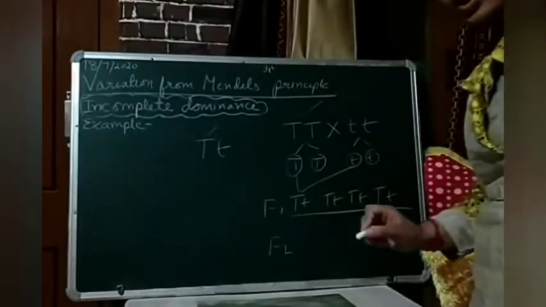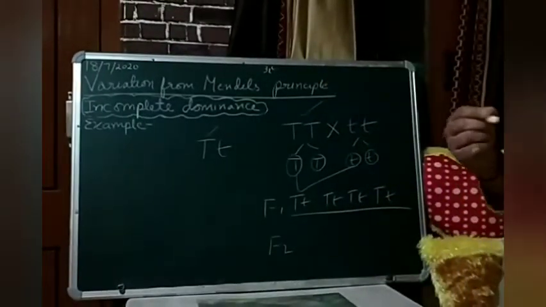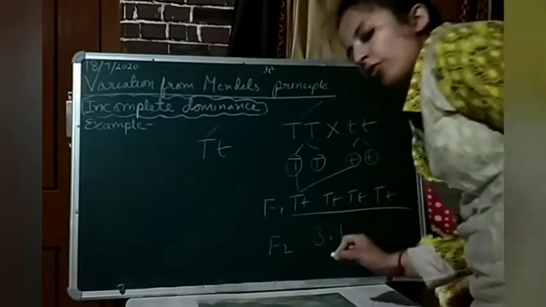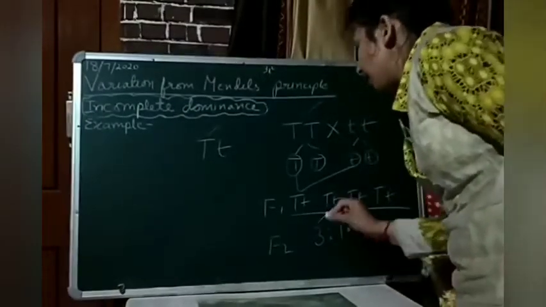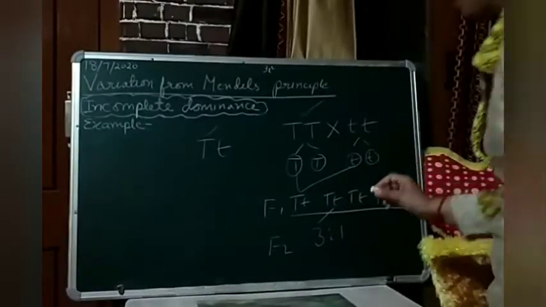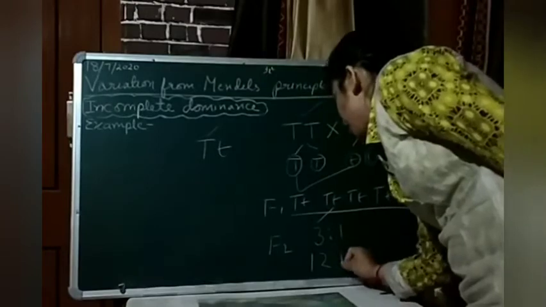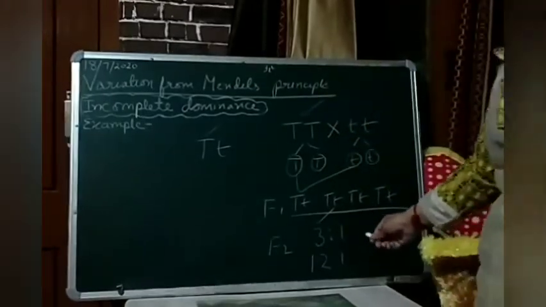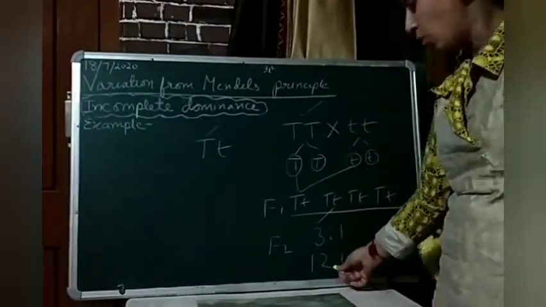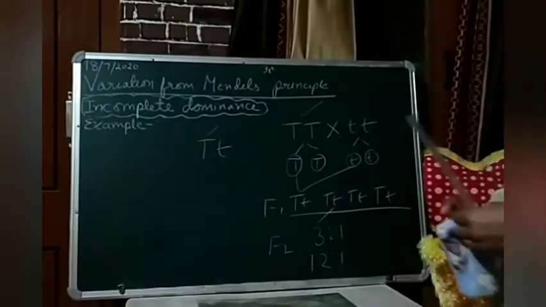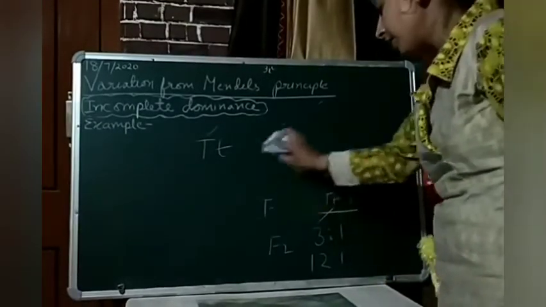After this we have studied that in the F2 generation, what was the phenotypic and genotypic ratio? The phenotypic ratio was 3:1, where 3 are tall and 1 is dwarf, and the genotypic ratio is 1:2:1, where 1 is homozygous tall, 2 is heterozygous tall, and 1 is homozygous dwarf. Clear? This we have studied.